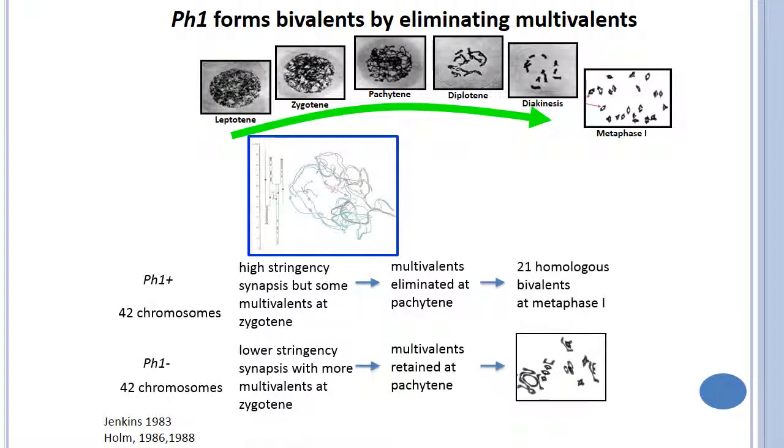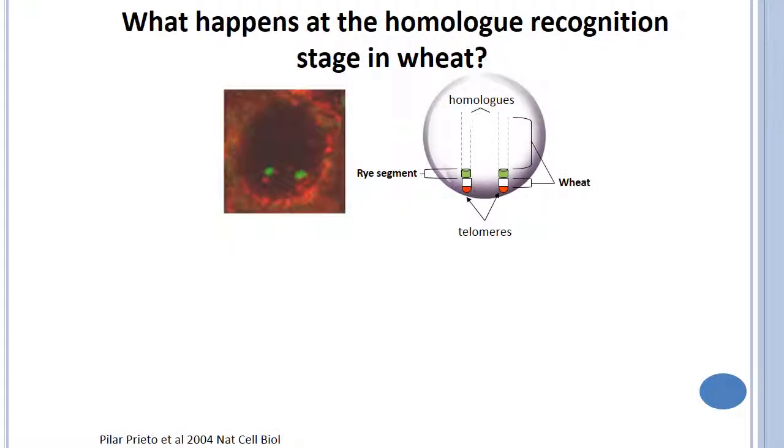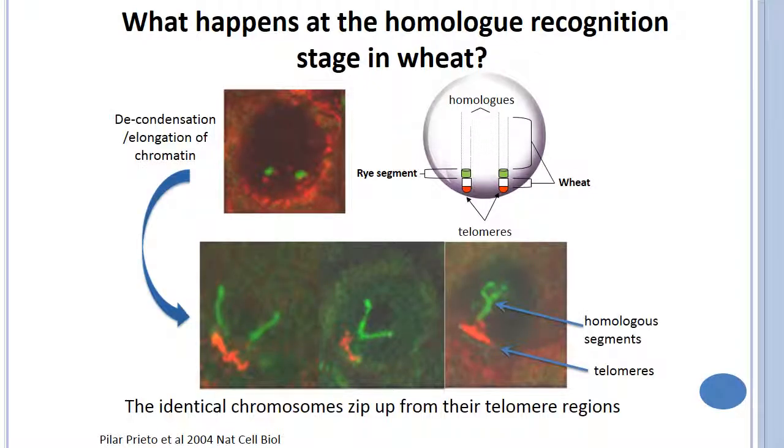At both these stages, condensation changes occur which are affected by histone H1 phosphorylation. Increased histone H1 phosphorylation is observed when the Ph1 locus is deleted. What happens at the homologous recognition stage in wheat? The identical chromosomes zip up from their telomeric regions when the Ph1 locus is deleted.